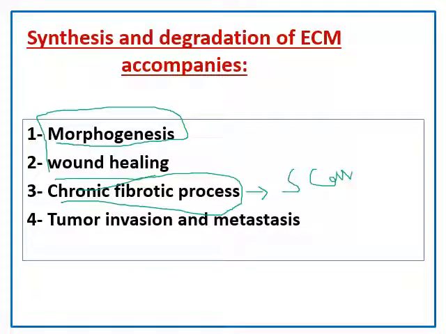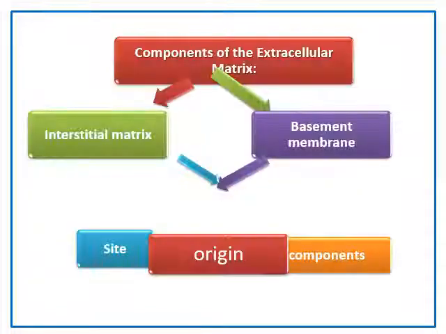They also occur in tumor invasion and metastasis, because in tumors, the cells are able to invade the extracellular matrix. There are some changes in the composition of the extracellular matrix that allow the cells to invade. So these are the forms of extracellular matrix. What are the sites, the origin, and the components? We will talk about them.